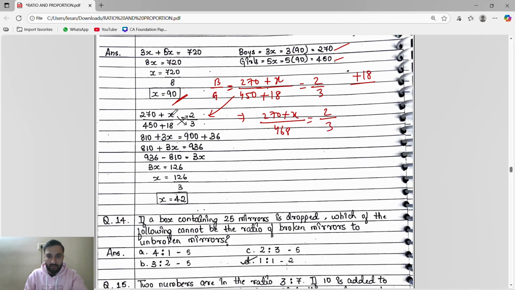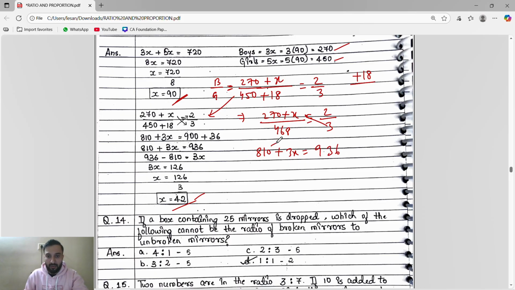When you do the same, you do the cross multiplication. If you do the cross multiplication, you will get the value of x. 270 into 3 will get 810. 810 plus 3x is equal to 468 into 2. 468 into 2 is 936.